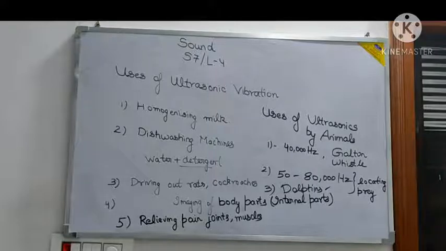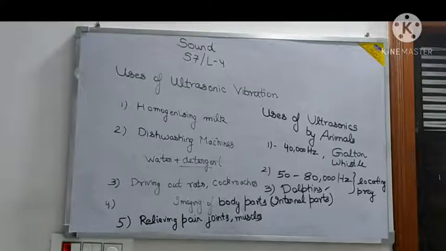The uses are for homogenizing milk. That means breaking down the bigger fat particles to smaller ones so that they can be evenly sized in the milk. Then dishwashing machines, there are ultrasonic vibrators kept there. So water and detergent is kept so that with the help of ultrasonic vibrations, the detergent will rub against the vessel, and all the utensils will get cleaned. Then ultrasonic vibrations are used to cause depression in rats and cockroaches. So in the godowns they are used for protecting the perishable things and grains in the godowns.